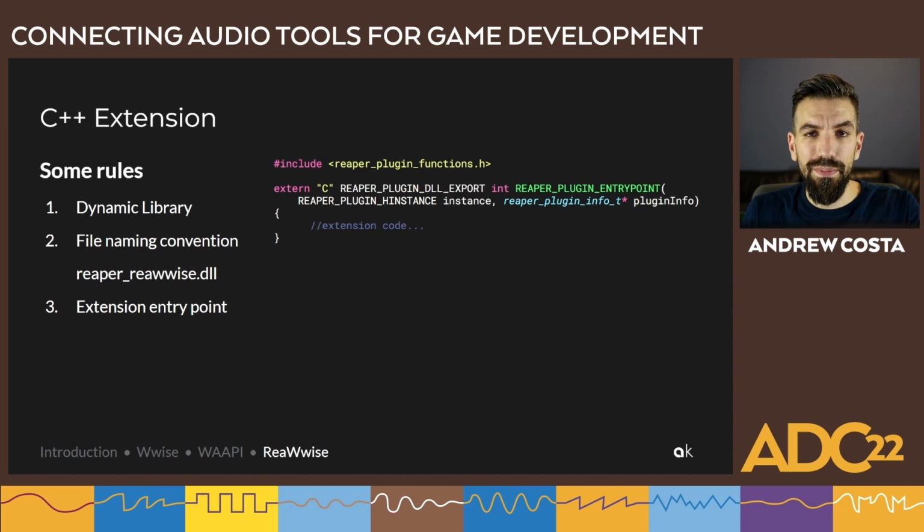Okay, so what makes a C++ extension? What are the rules we need to follow? Number one, the resulting binary needs to be a dynamic library. Number two, we need to follow Reaper's file naming convention for extensions. That just means that the resulting binary's file name needs to be prefixed with reaper_. And number three, we need to implement in our code the extension entry point. The extension entry point is the first function that gets called when Reaper loads your DLL. In the extension entry point, we initialize certain objects. We also register callbacks and hooks into Reaper.